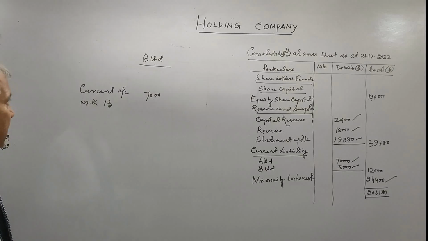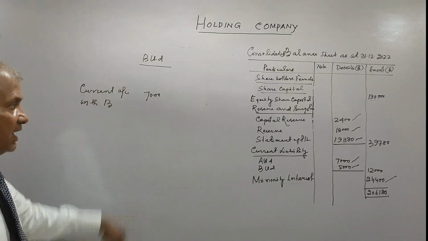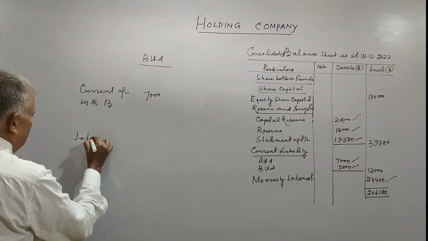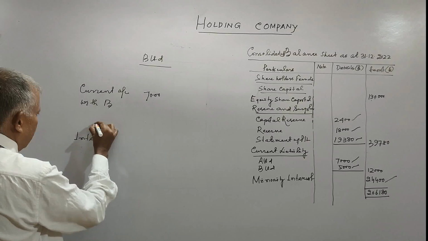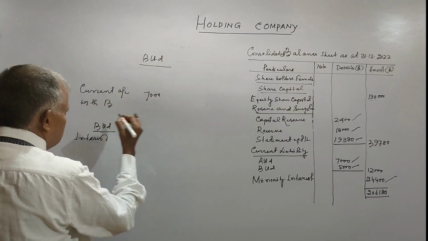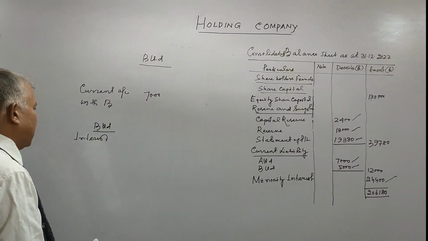That means the entry passed by B Limited is interest account debit. This is the journal passed by B Limited. Interest is expenditure, and this interest is payable to holding company A Limited.